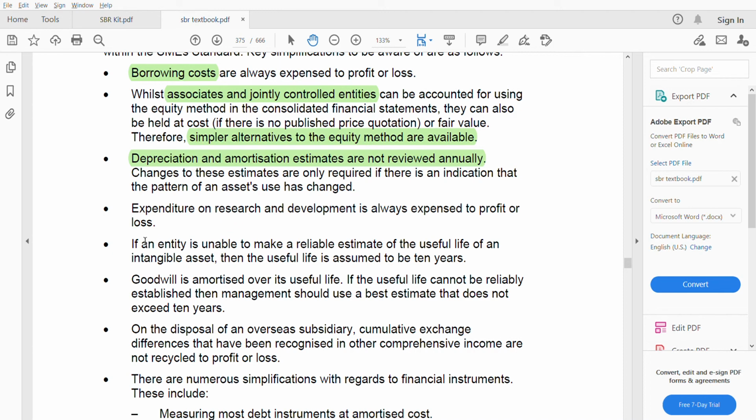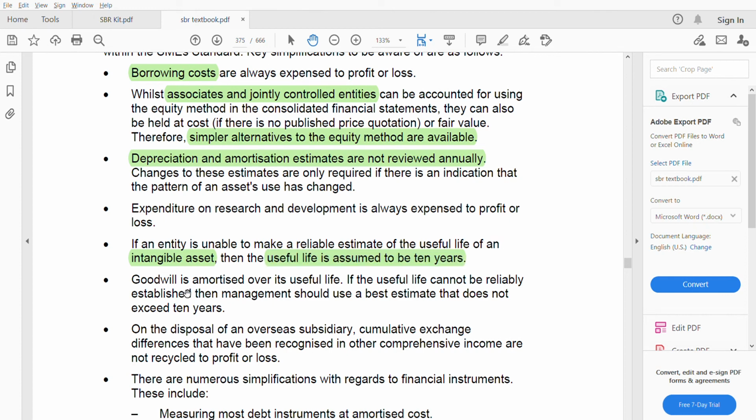If an entity is unable to make a reliable estimate of the useful life of an intangible asset, then the useful life is assumed to be 10 years. This is related to IAS 38, intangible assets, but not with full IFRS. IAS 38 is not like that. They usually give you an estimate of useful life. But here, if you cannot estimate, then it is 10 years.